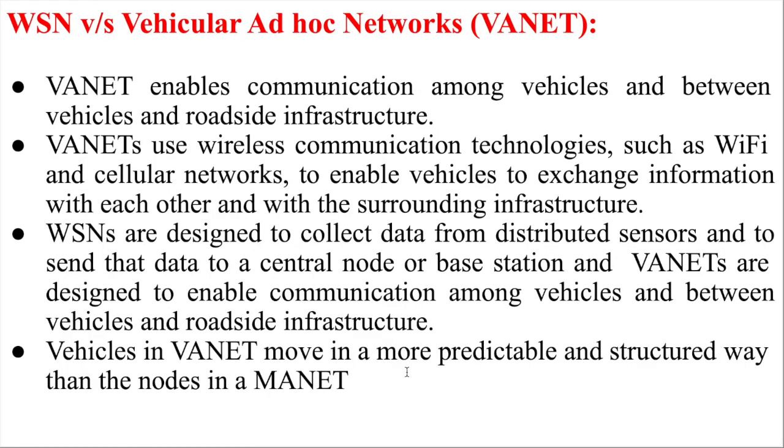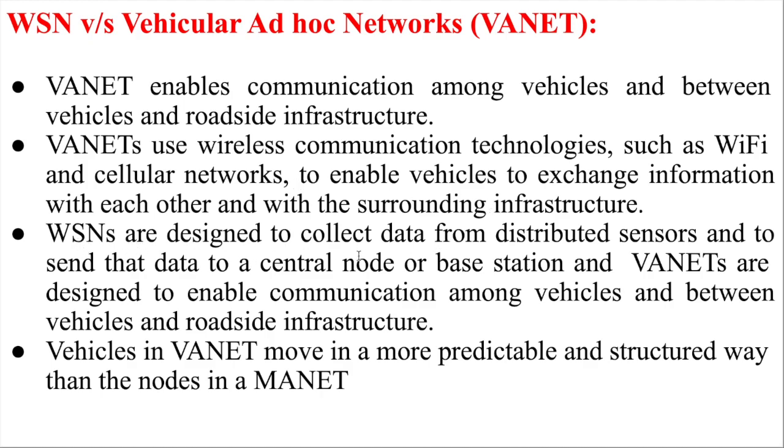Now we go to another class of wireless networks, which is the vehicular ad hoc network. Vehicular ad hoc networks enable communication among vehicles and between vehicles and the roadside infrastructure. So all these vehicles can communicate with each other, and they can also communicate with the roadside infrastructure so that they can communicate their information to the outside world. For communication with the roadside infrastructure, they use Wi-Fi and cellular networks, these types of communication protocols, to communicate whatever information the vehicles collect to the roadside unit for surrounding infrastructures and other things.